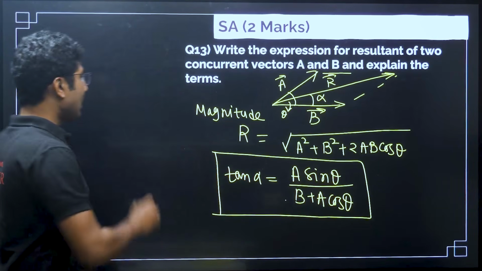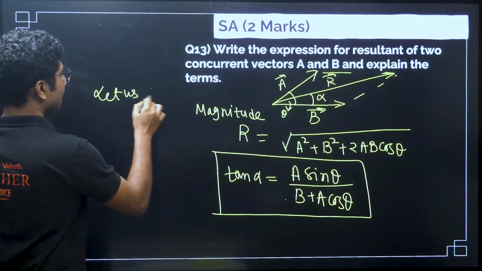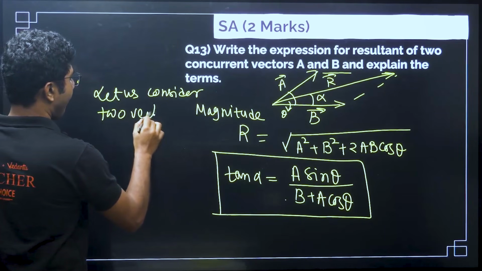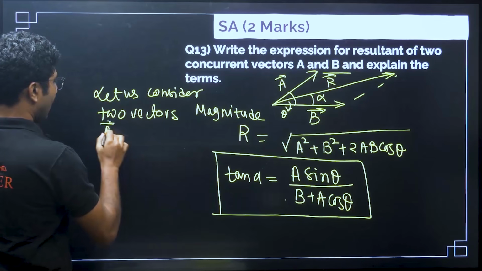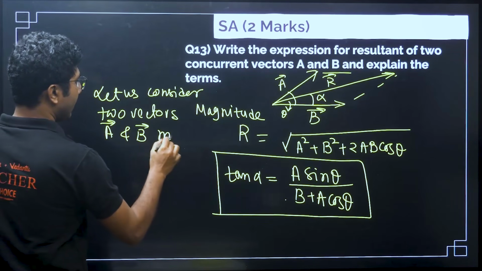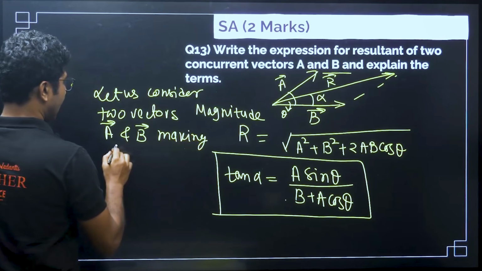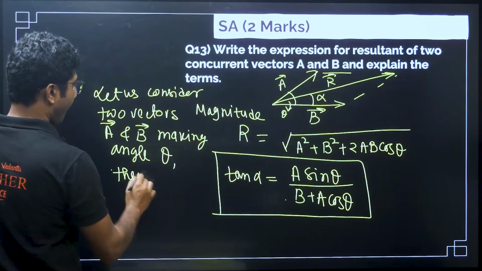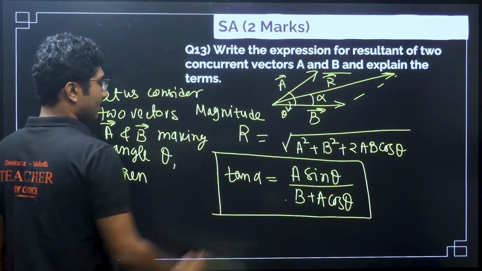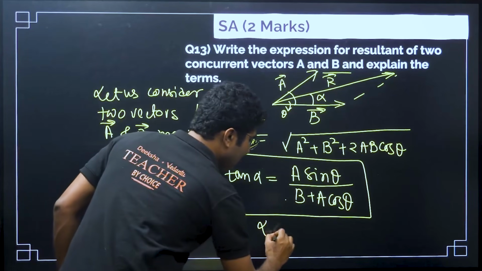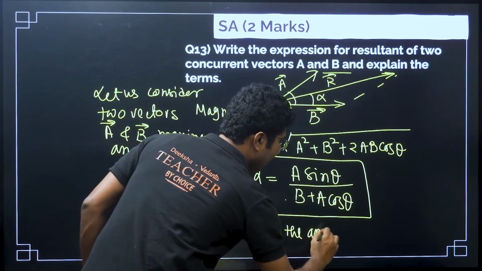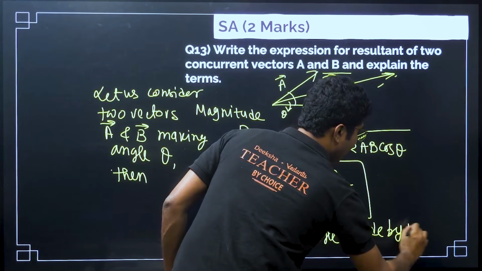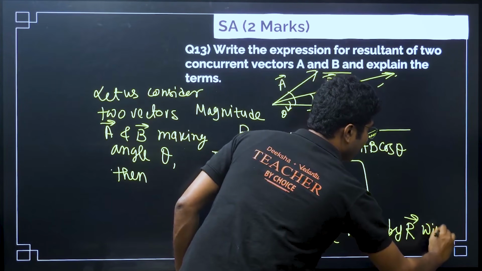Now, you have to explain. Let us consider two vectors A and B making an angle theta, then the resultant and its angle with B. Here alpha is the angle made by R vector with B vector.